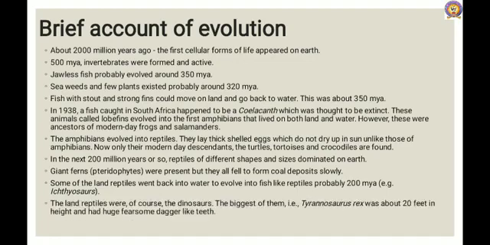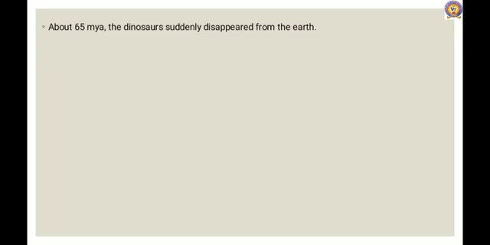The land reptiles were, of course, the dinosaurs. The biggest of them, Tyrannosaurus rex, was about 20 feet in height and had huge, fearsome dagger-like teeth. About 65 million years ago, the dinosaurs suddenly disappeared from the earth.